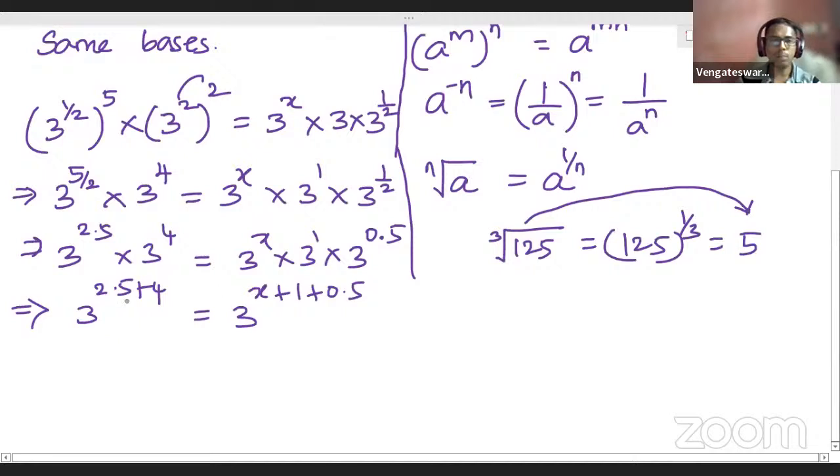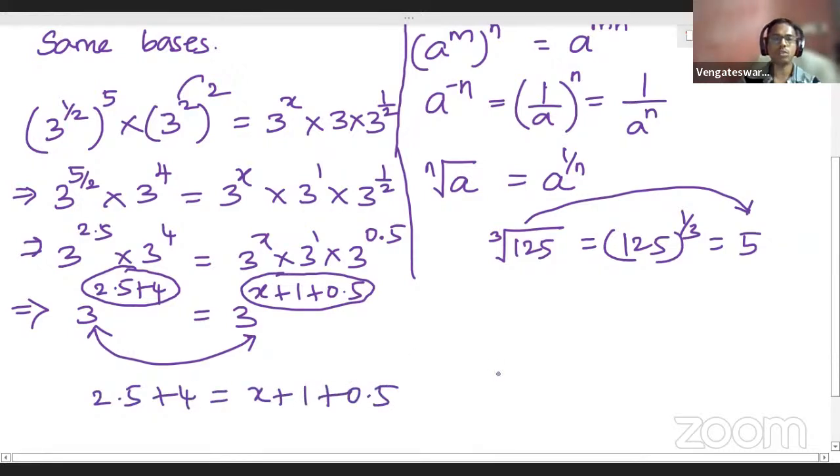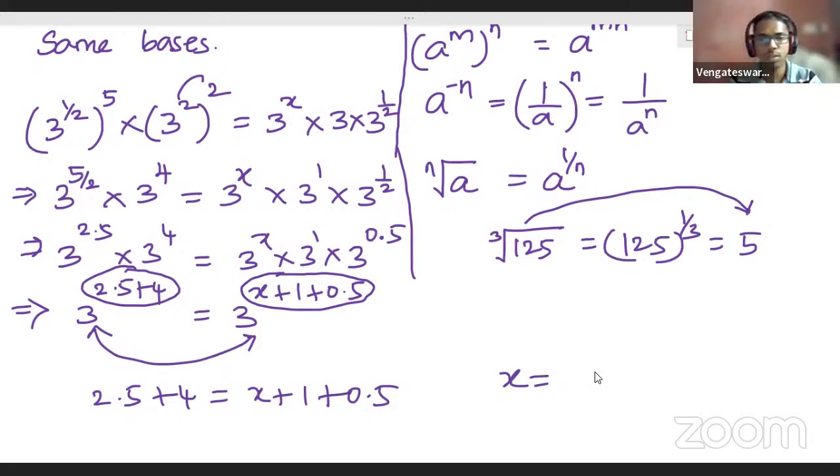Now students, can you compare just the powers? Because both the bases are the same, you can compare the powers. Here your power is 2.5 plus 4, and here the power is x plus 1 plus 0.5. You can equate the powers. When you equate, this is what you will get. I think hereafter you can solve for x. X will be equal to what?